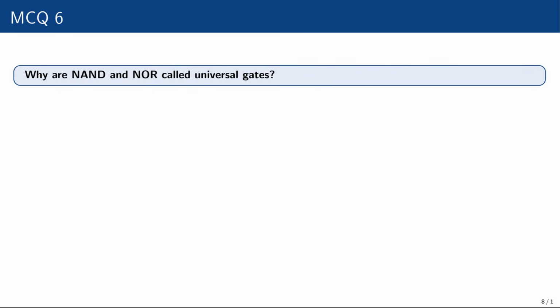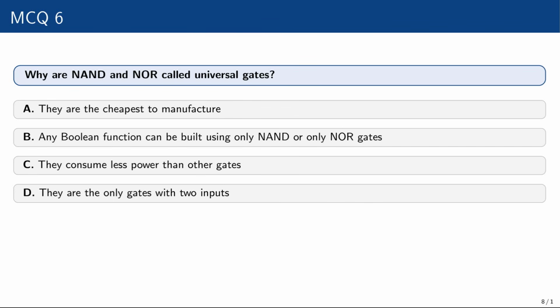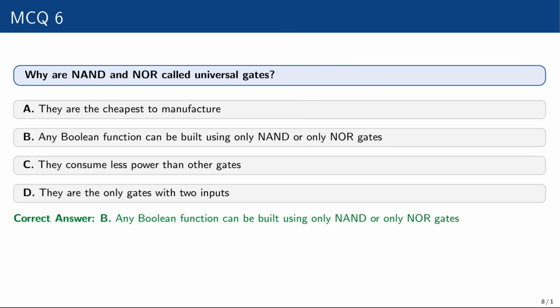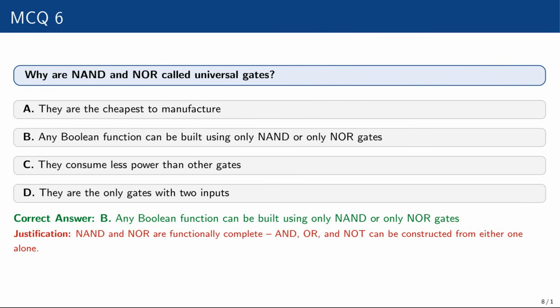Question 6. Why are NAND and NOR called universal gates? They are the cheapest to manufacture. Any Boolean function can be built using only NAND or only NOR gates. They consume less power than other gates. They are the only gates with two inputs. The correct option is: any Boolean function can be built using only NAND or only NOR gates. Because NAND and NOR are functionally complete, AND, OR and NOT can be constructed from either one alone.